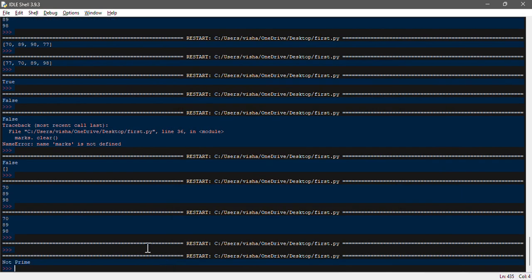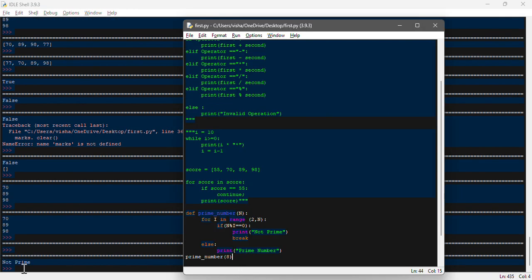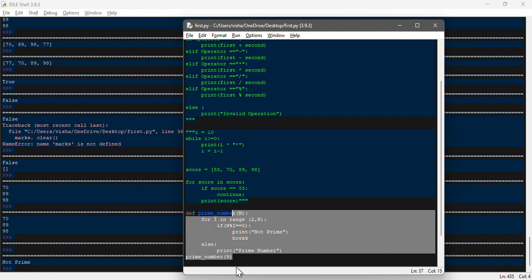So we are using this function, so we are getting not prime because it is not divisible by n, that's why. Okay, so that's how the function works, and functions are very beneficial in all programming languages. It is like one kind of program which we have created, and we can use it anytime in any situation. We don't have to write the program again. We can use the predefined function that we created previously, right? That is the advantage of the function.